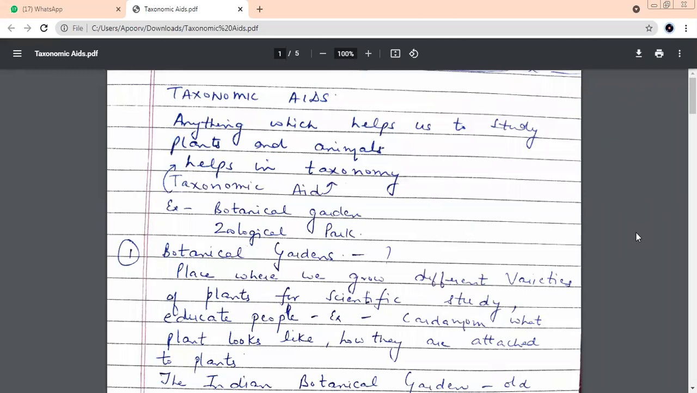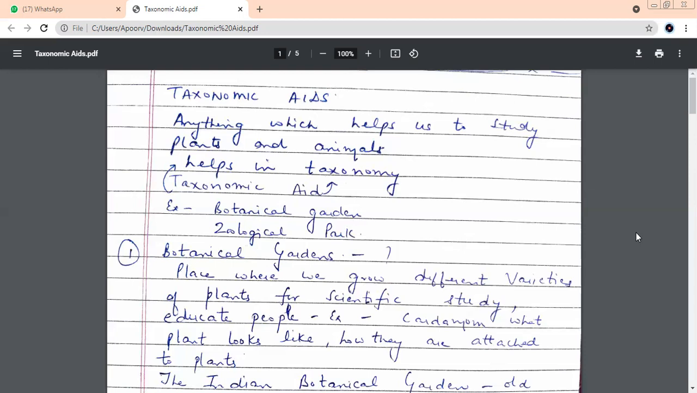Moving on to the last topic of this chapter. It's a small chapter, chapter number 1, taxonomic aids. Can you see on your screen? What is the topic that we'll be doing today? Taxonomic aids. What do you mean by aid?